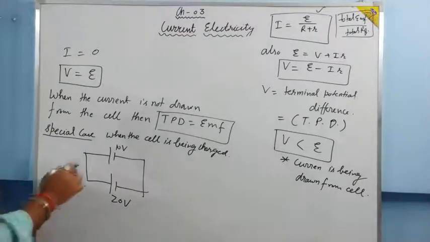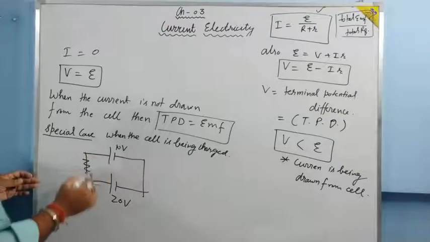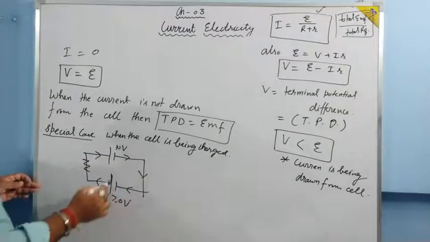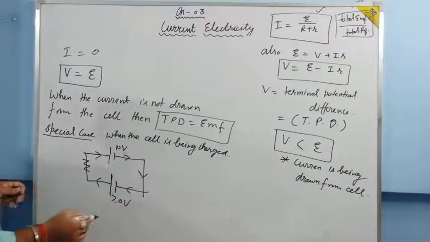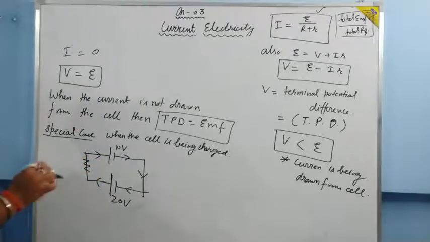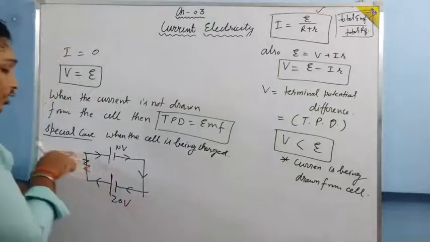Then what will happen? Instead of the current going out from the cell, the current will go inside the cell, because the other cell has greater EMF, so the current will go into this cell. So in this case, current is given to the cell, and when the cell is being charged, the direction of current is reversed.